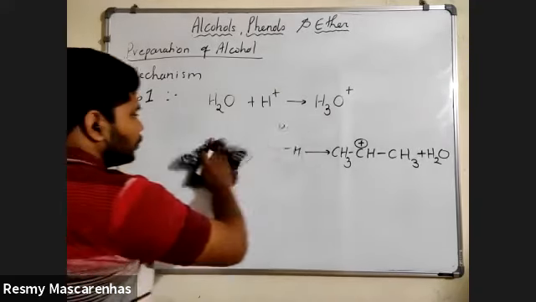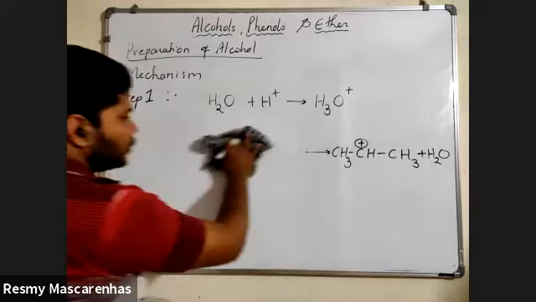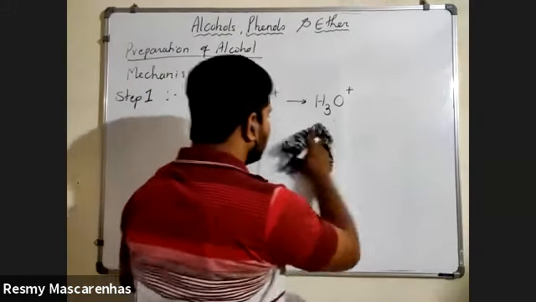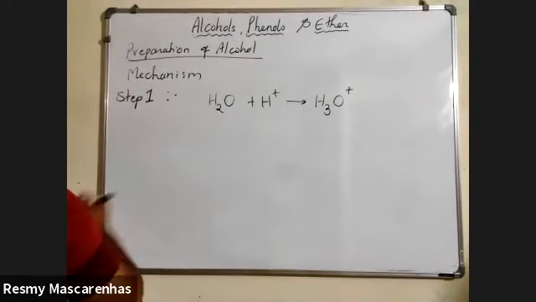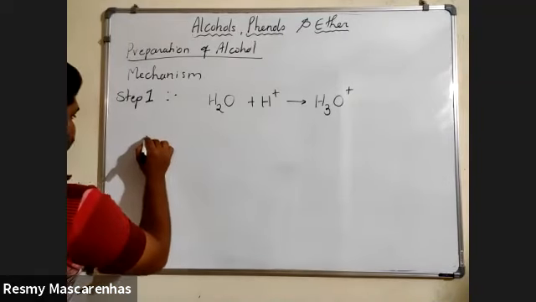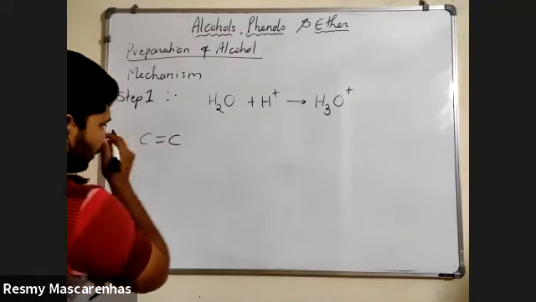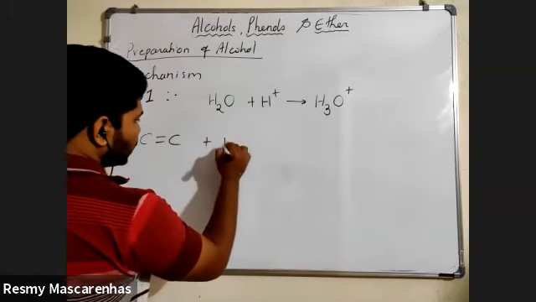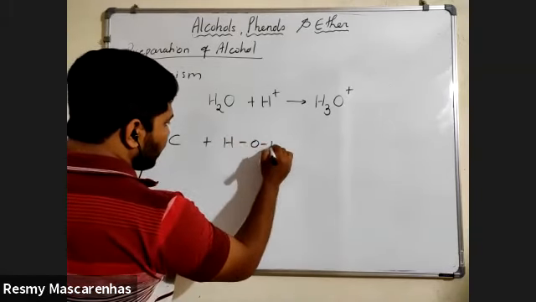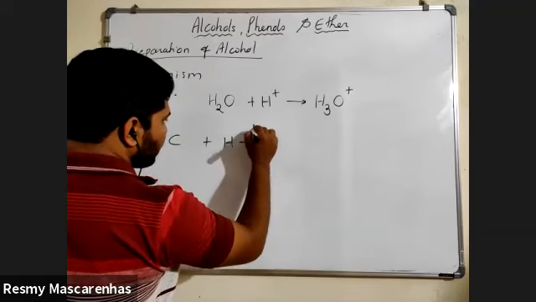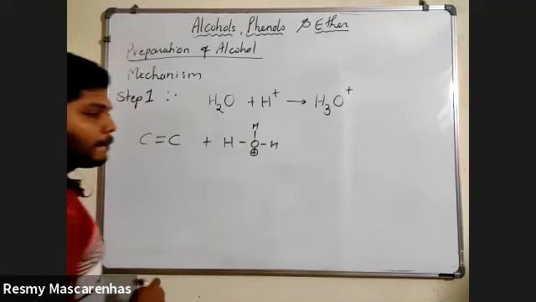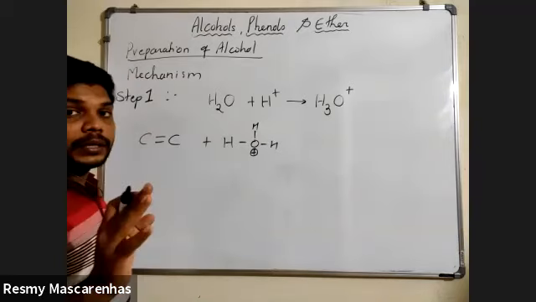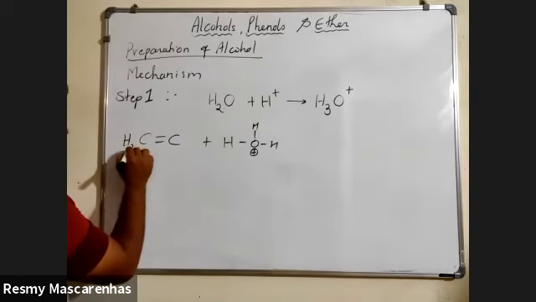Here you have to use your brain a little bit because you have to follow Markovnikov's rule. Whenever there are only 2 carbons, there is no Markovnikov's rule. Now see here. Mechanism, 2 carbons plus. Both carbons are the same, nothing is going to change here.